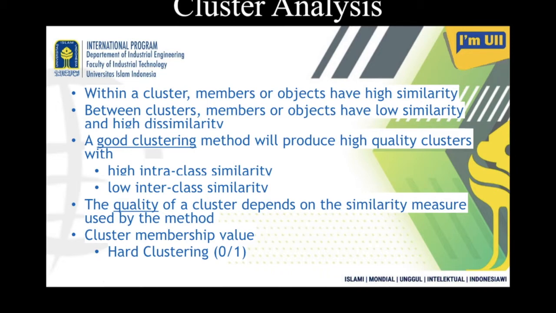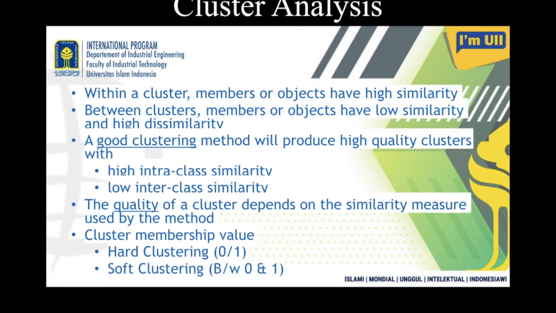When a particular student X belongs to Indonesia and not to India or Malaysia, I have to specifically define whether the student belongs to that country or not. So it is hard defined as either 0 or 1, belongs to one group or not. That's why this is called hard clustering. Usually the clustering we use is hard clustering.